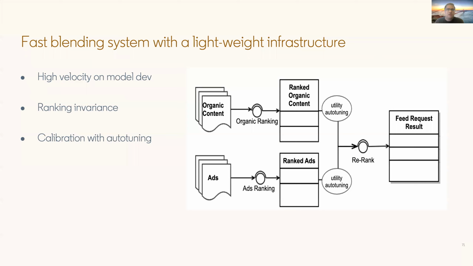Let's look at how the blending of these two kinds of content is done on the LinkedIn feed. On the left hand side, you have organic content, and the organic content gets ranked. Similarly, there is ads content which gets ranked, and they are getting scored by their respective models. And then finally, you're combining the two ranked lists and showing it to the members. So when you update the ads model, the score distribution of the ads would change, which can affect the ranking of the final feed for the member.